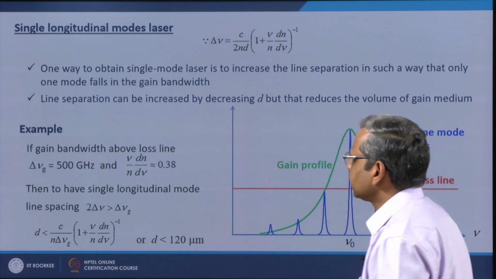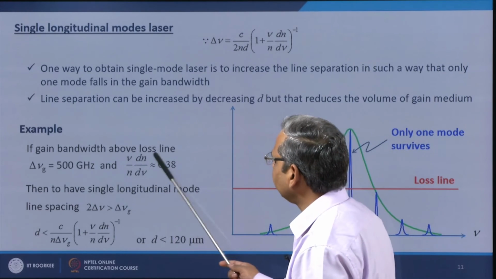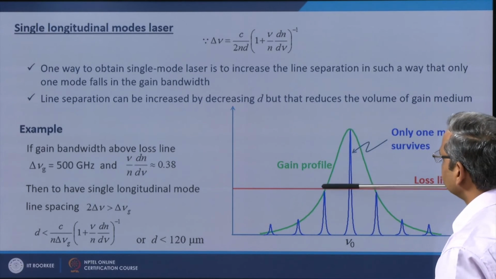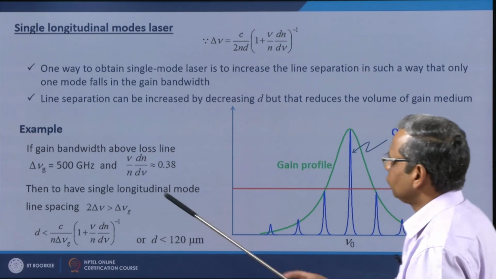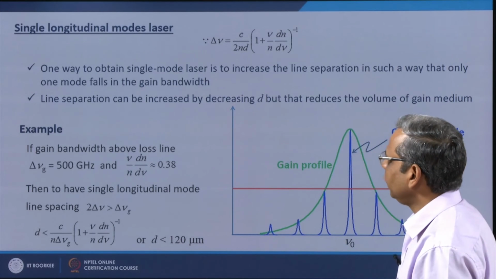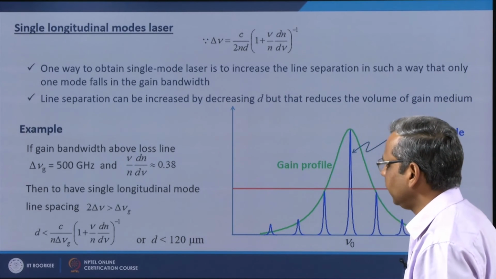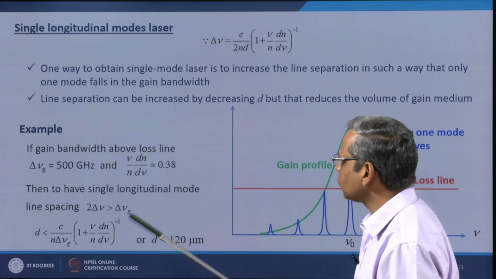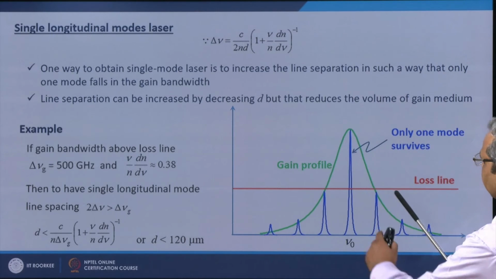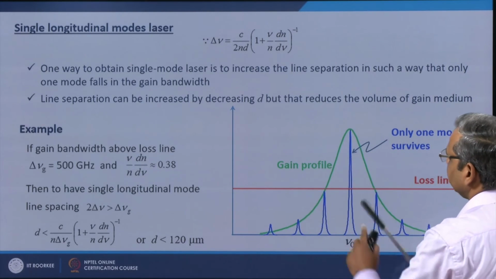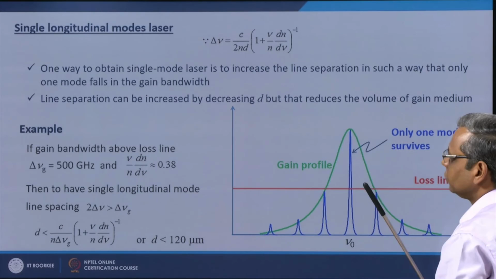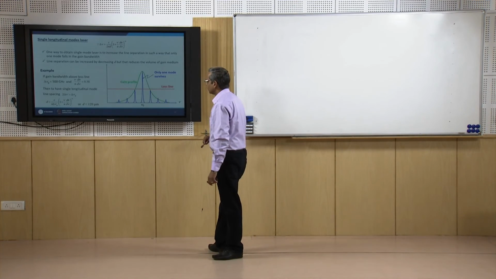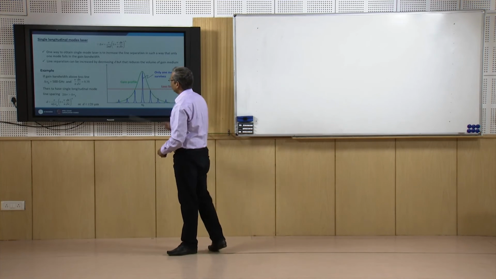Typical example is that if gain bandwidth above loss line is delta nu g, that is this, which is 500 gigahertz, and nu over n dn over d nu is 0.38, then to have single longitudinal mode, line spacing is delta nu here. So, this 2 delta nu should be greater than delta nu g, then only one mode would be above this line.